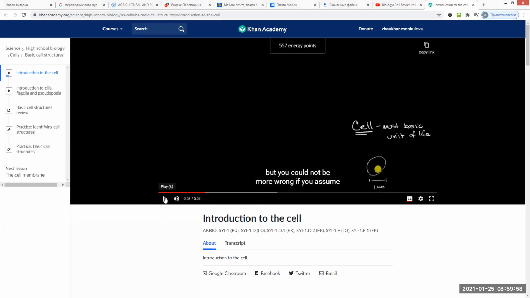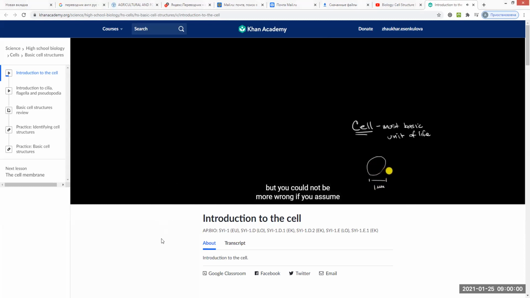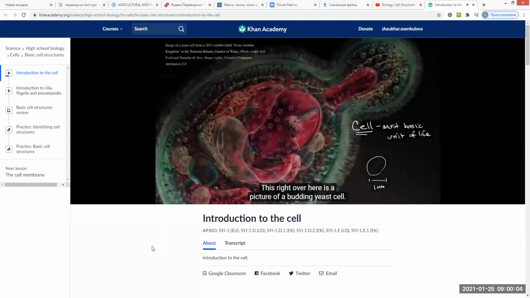You could not be more wrong if you assume that a cell is simple. This right over here is a picture of a budding yeast cell. You can see that it's budding off right over here. But this just begins to show you some of the complexity of the cell itself, or of any cell.